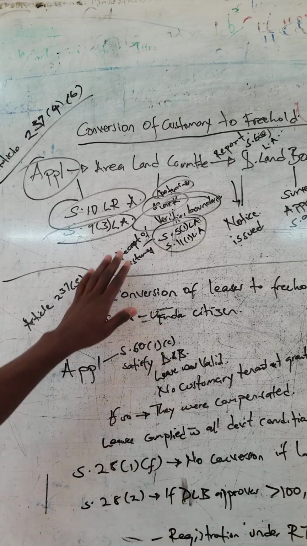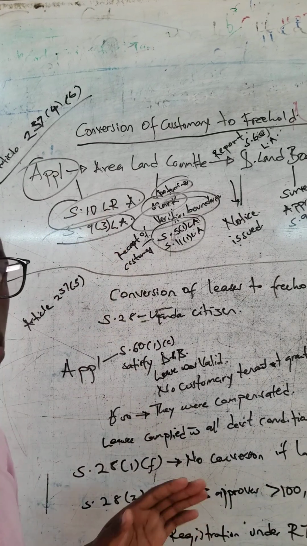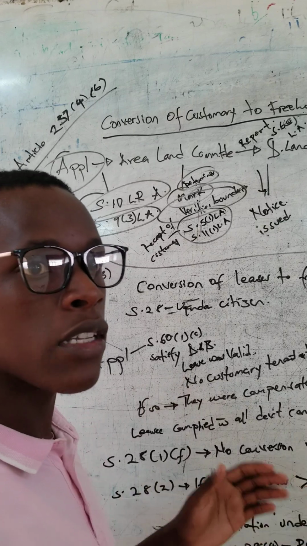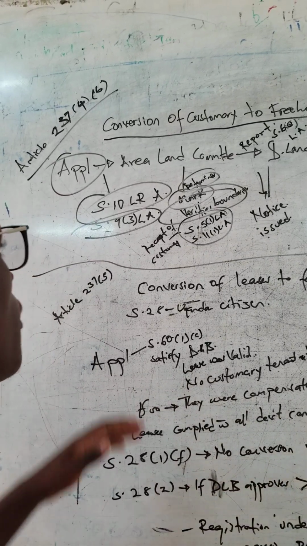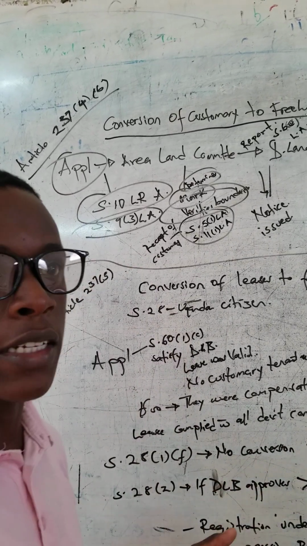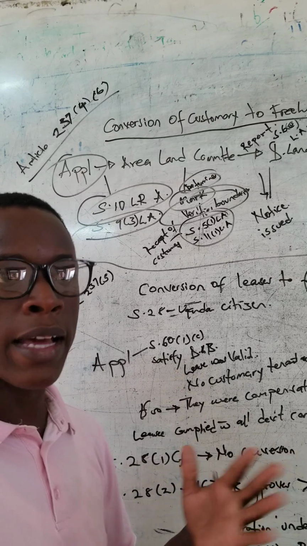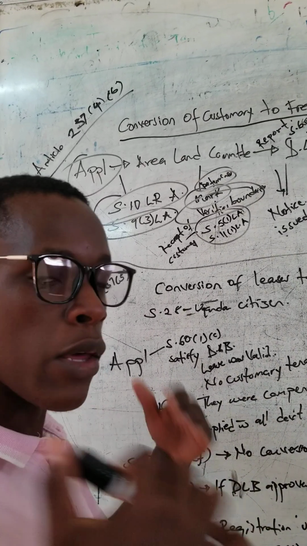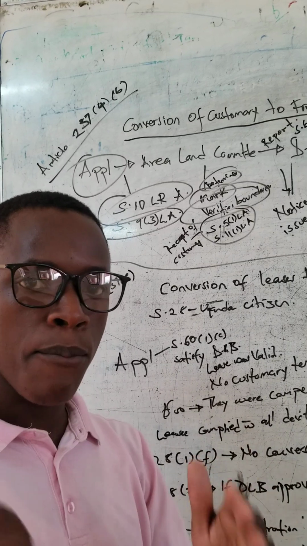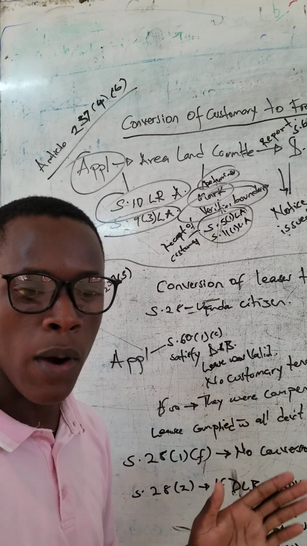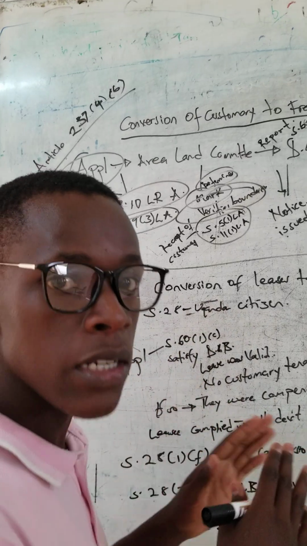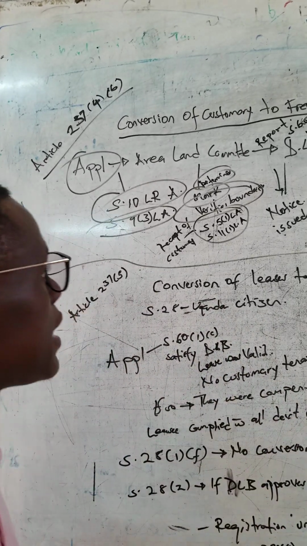And also here, through the verification, they must verify the receipt of the customary certificate. You get? So bear that in mind. You must go with the customary certificate to show that you are the one owning that particular piece of land under customary land, under customary laws. So put that in mind.